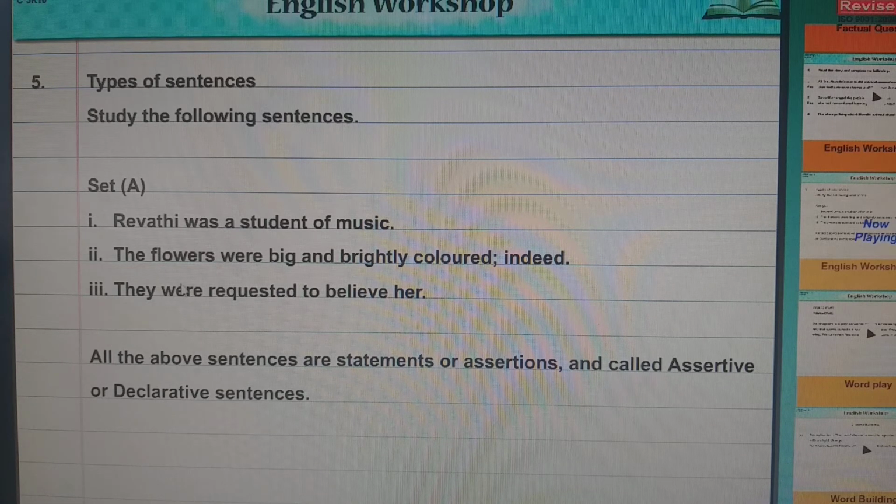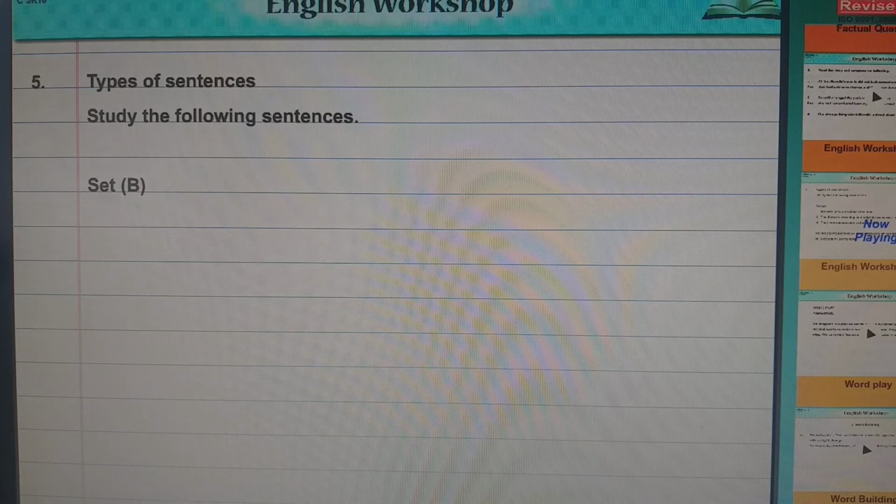Now you can see this is set A. All these sentences you see, not questions, sentences you see. Revati was a student. They all state the truth, and there is a full stop at the end of the sentences. And these sentences are said to be assertive or declarative sentences. Yes. Now next we are going for the next type.